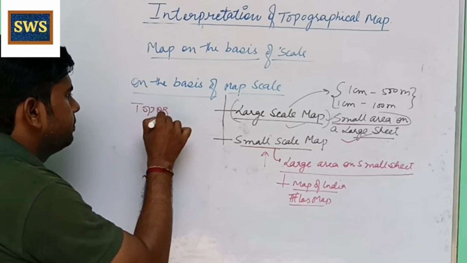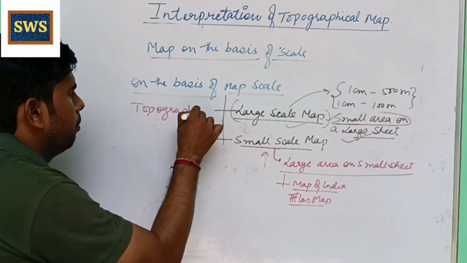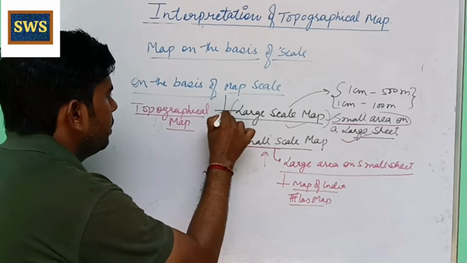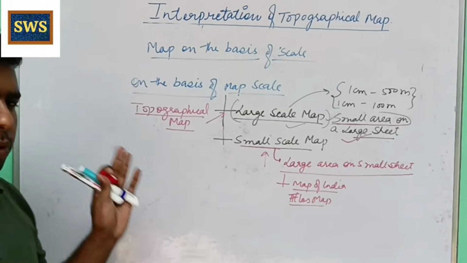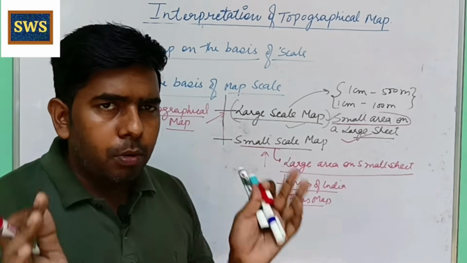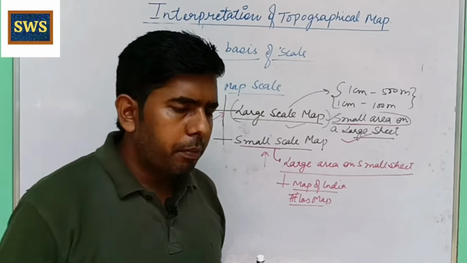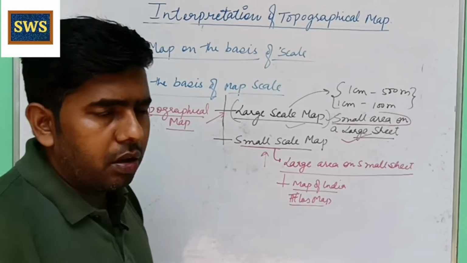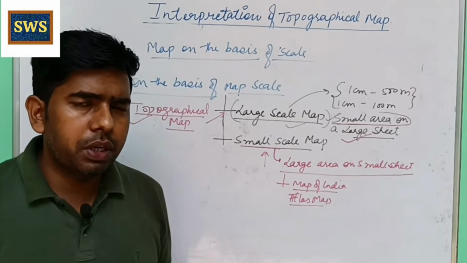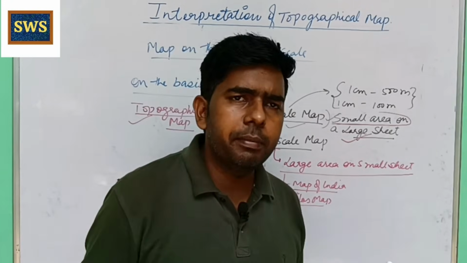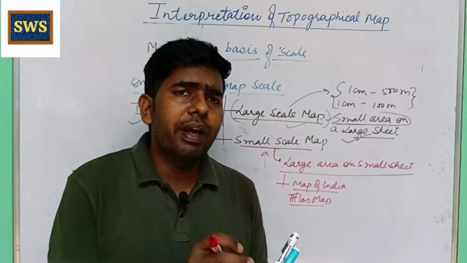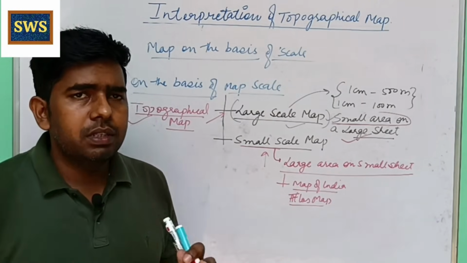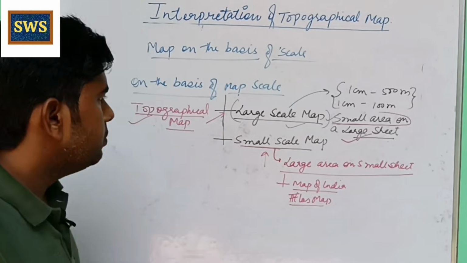Topographical map is a map of large scale. It means topographical map shows a small area on a large sheet of paper. So it contains all the essential things, all the man-made features on that particular area, all the natural features on that particular area, and we explore all these things with the help of different symbols, signs, colors.